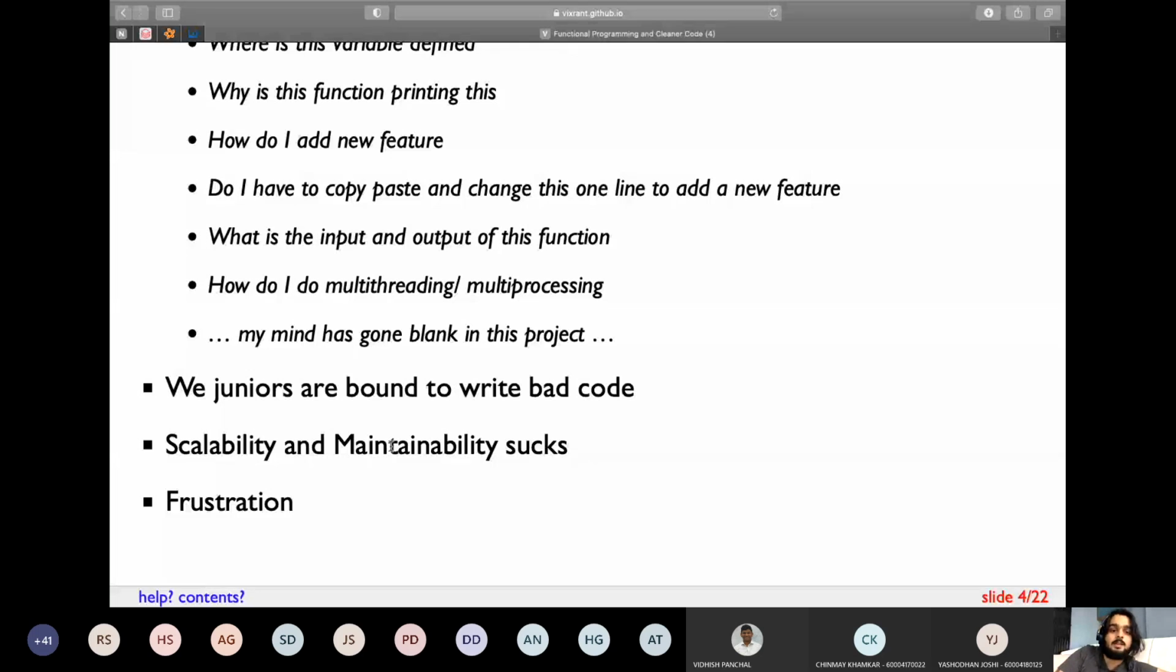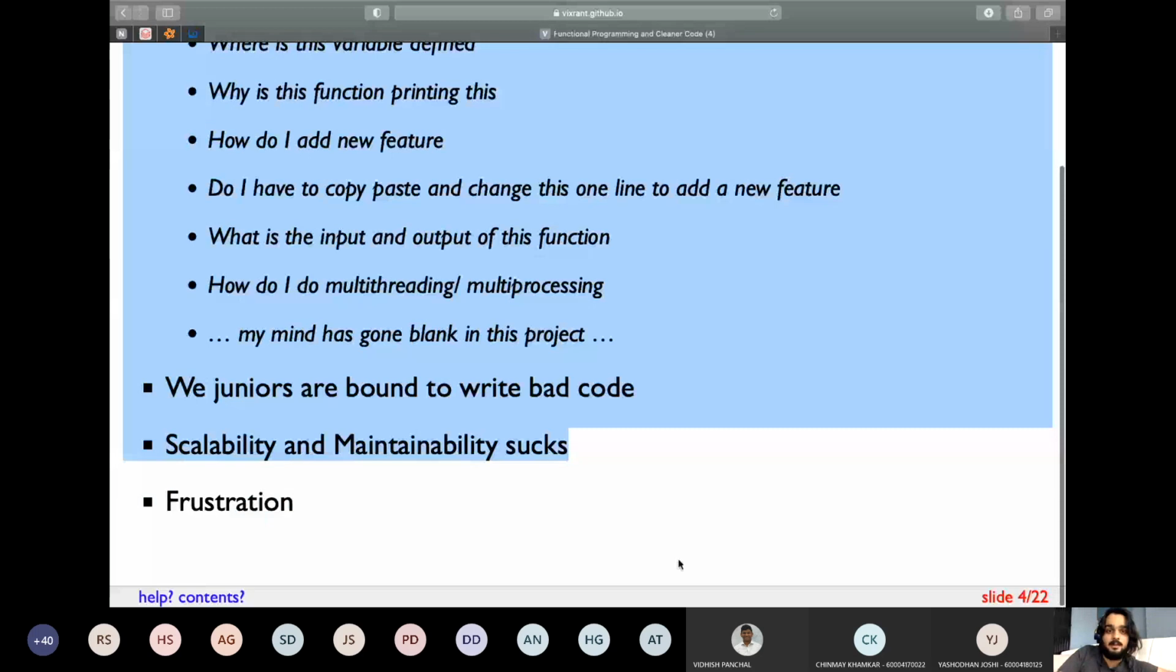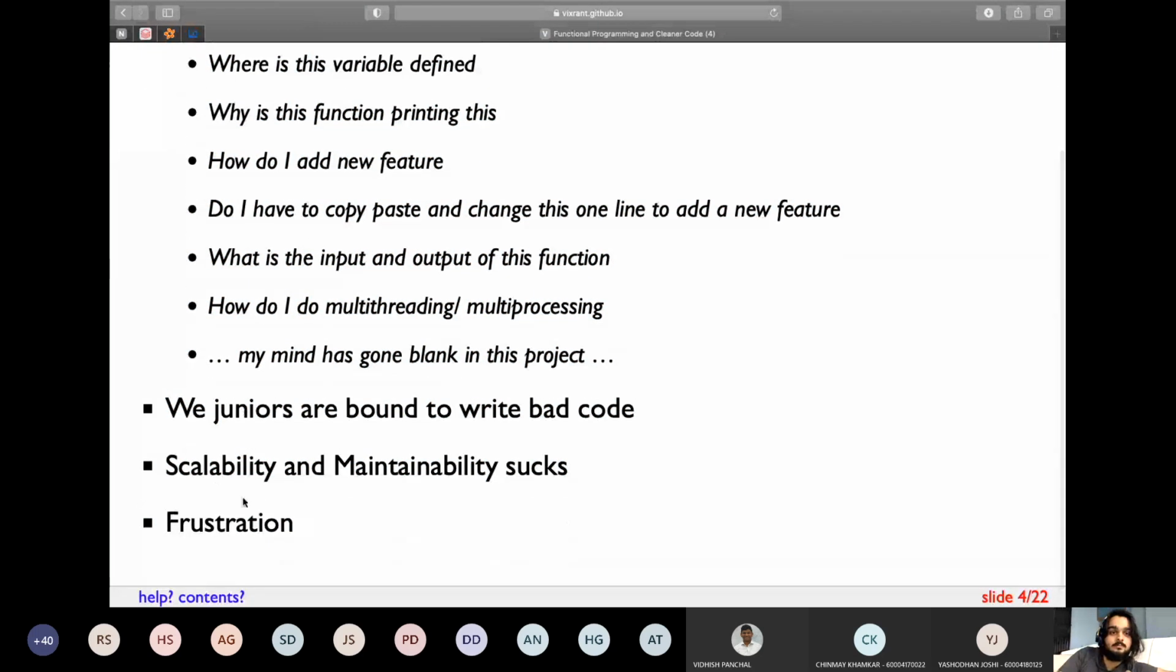And maintainability means if you go back to the code 1 year later, then you will actually recognize each and every function or each and every line of code which is written in your project. And these are all the problems which you will encounter in a badly written program or a terribly written project, which will ultimately cause frustration.